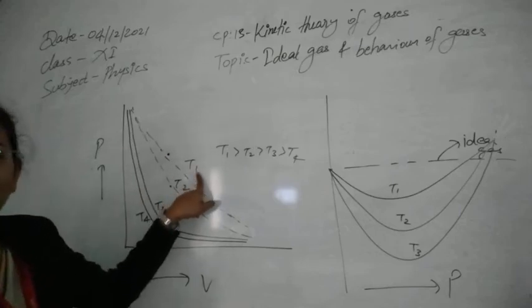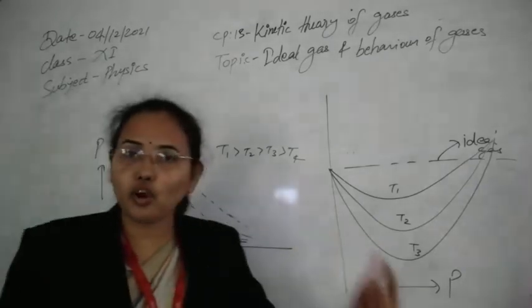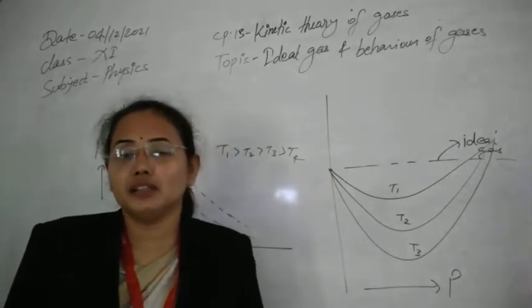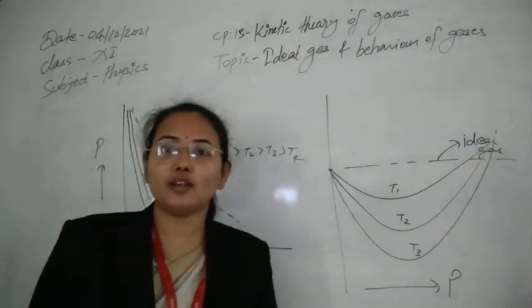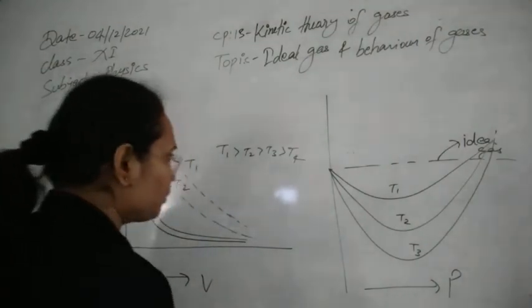So you can see now at higher temperature we are seeing real gases start to follow the ideal gas. That's why in the starting I told you at higher temperature they follow the properties of the ideal gas only. At lower temperature they are not following. So this graph is predicting that also.